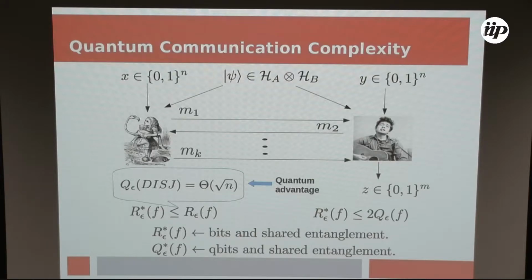And we have separations between quantum and classical. For example, for the disjointness function, we can do with the square root of n. And we also have exponential separations. For those who know, this is Raz's problem, also known as vector in subspace. But this is a promise problem. This means that we only expect the players to output correctly in a proper subset of the Cartesian product of their inputs. And I guess the biggest question in this area is whether there is a total function for which there is an exponential separation between quantum and classical communication complexity.